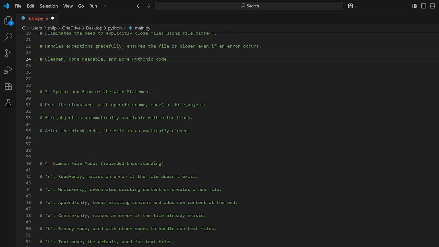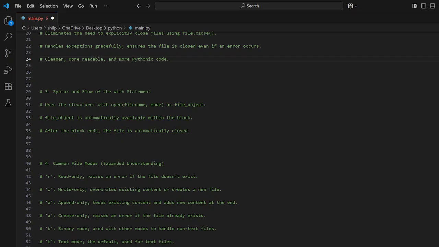Then we have the common file modes, as you are already familiar with them. We have the read only mode. It raises an error if the file doesn't exist. We have write only. It overwrites existing content or creates a new file. We have append only, which keeps existing content and adds new content at the end. We have create only. It raises an error if the file already exists. We have binary mode. It is used with other modes to handle non-text files, like audio files and image files. Then we have the text mode, the default, which is used for text files.